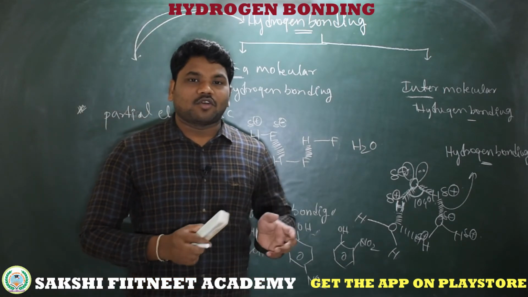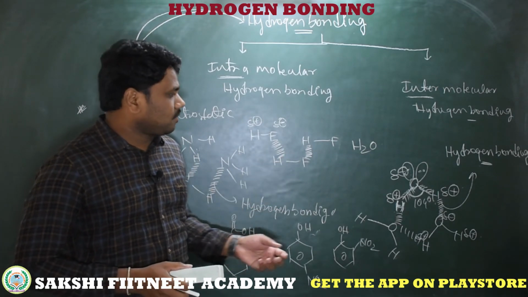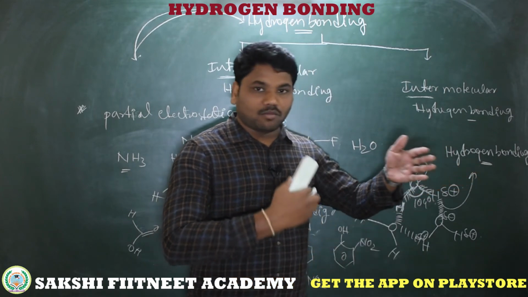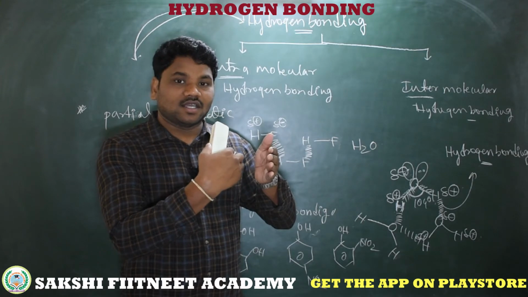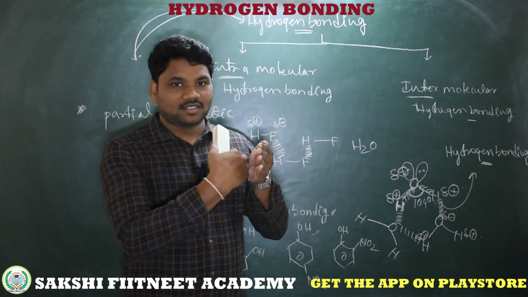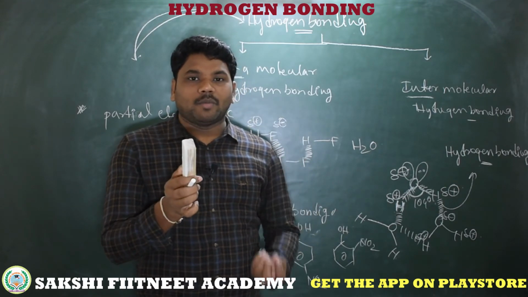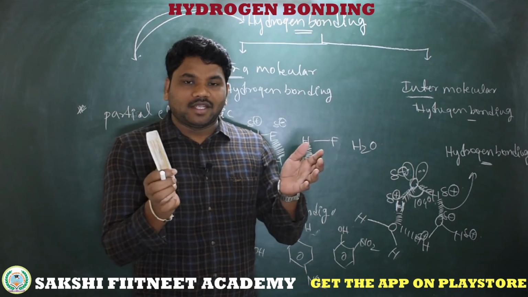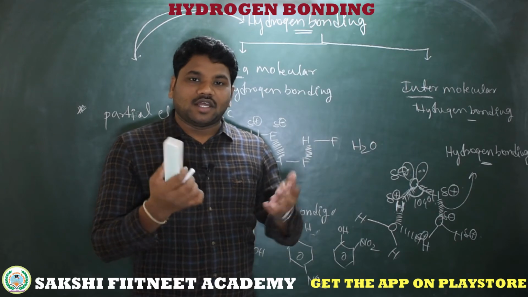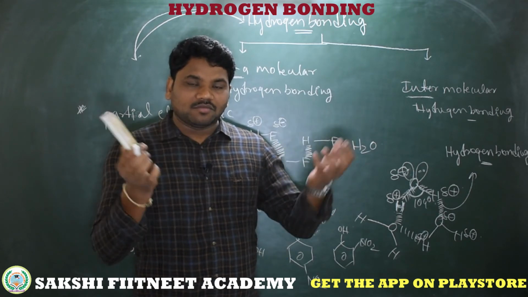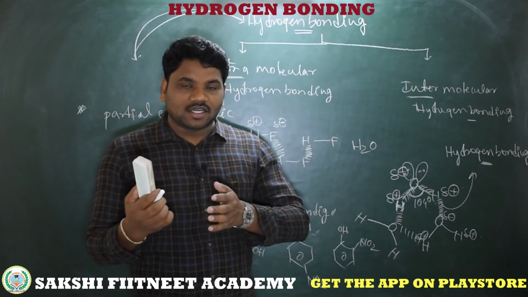So what are the effects of this hydrogen bonding on common properties? These physical properties change due to hydrogen bonding. Simple: when the hydrogen bonding is very high, the distance between molecules decreases and the closeness increases. When the molecules are very close, we need more energy to separate them, that is, to break that attraction. What is that energy called? For a liquid, the energy given to evaporate it is called the boiling point, and to convert a solid to a liquid is called the melting point.